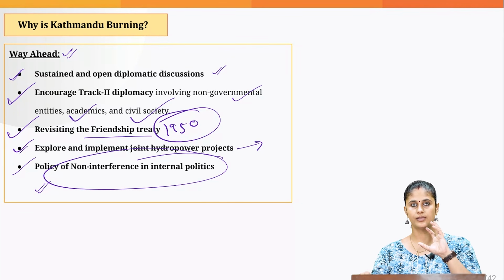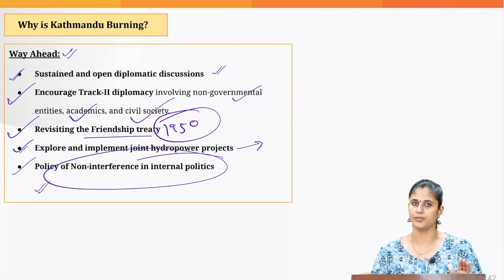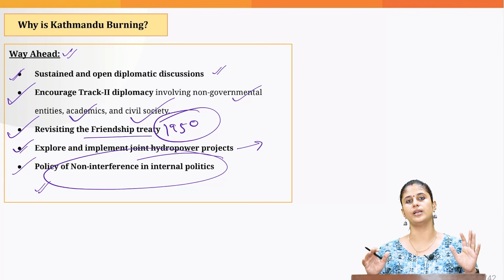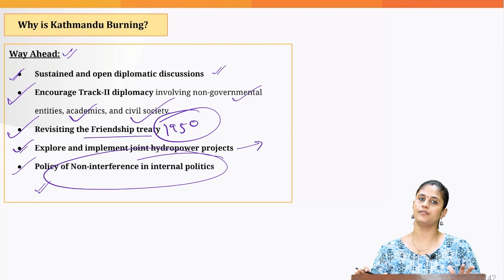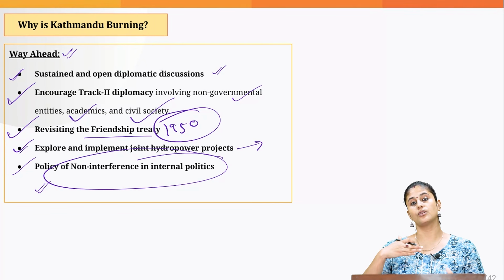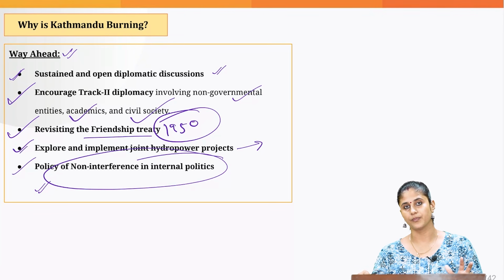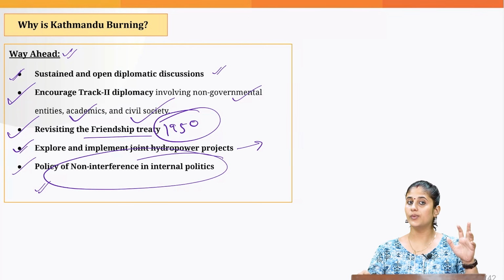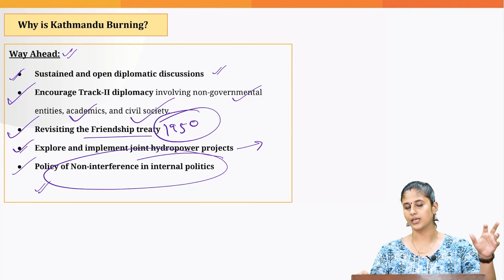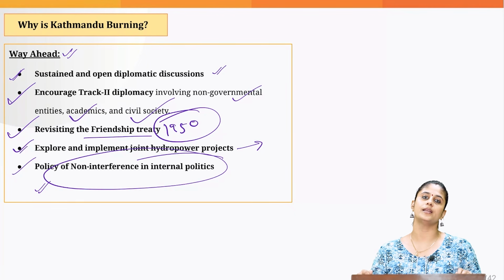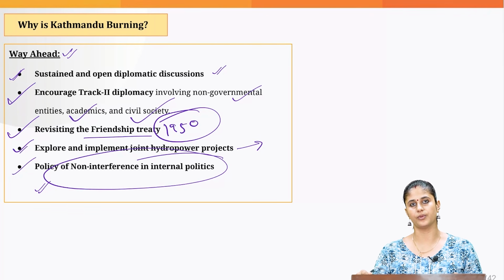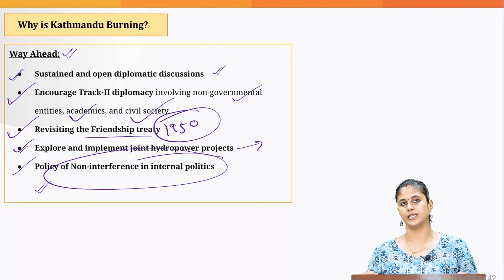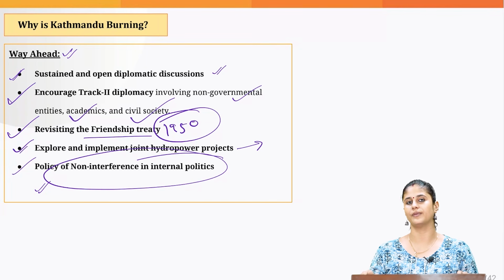And it has issued a travel ban, so you're not allowed to travel to Nepal, and it has taken adequate measures, like increasing the security deployment along the India-Nepal border, so that we can effectively address the issue of influx of illegal immigration. Okay. And going further, to provide adequate support to the Indian nationals stuck in Nepal, we are providing humanitarian assistance and continuous support from the Indian embassies situated in Nepal. These are the steps which the Indian government has taken in recent times in the backdrop of the instability.